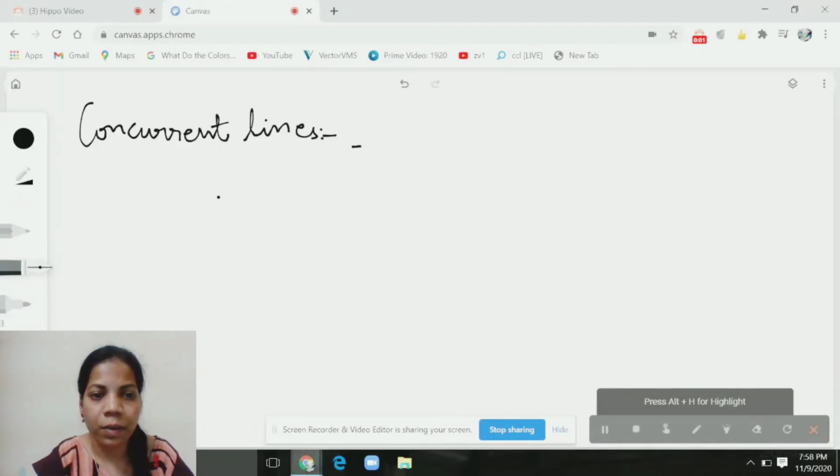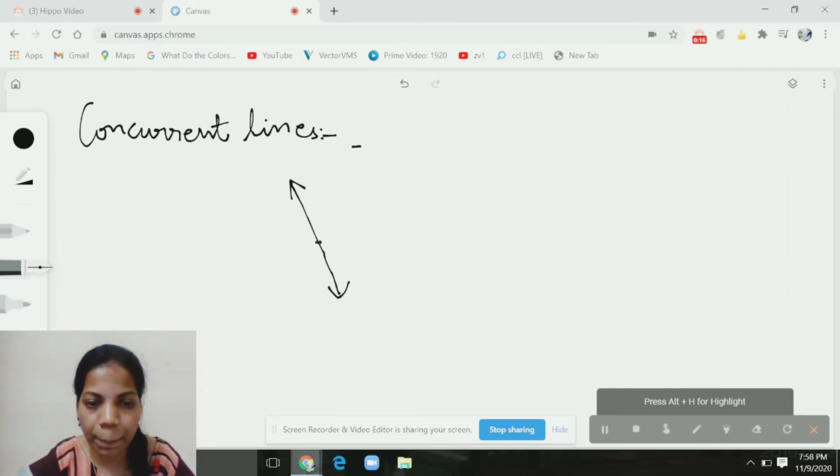Now let us see what are concurrent lines. When three or more lines pass through the same point, then those lines are called concurrent lines. Let us see that with an example.